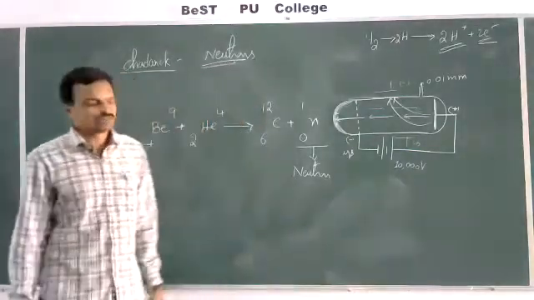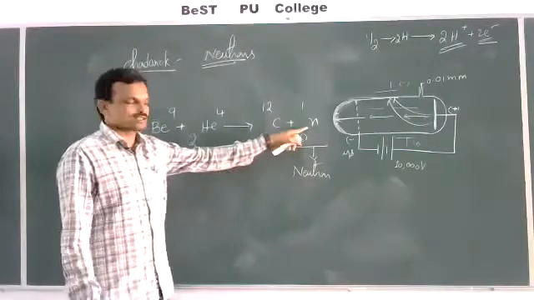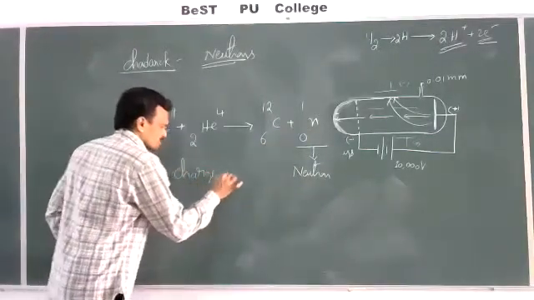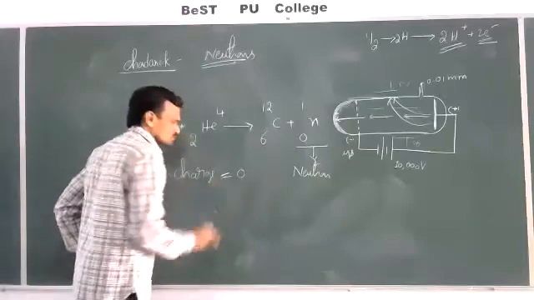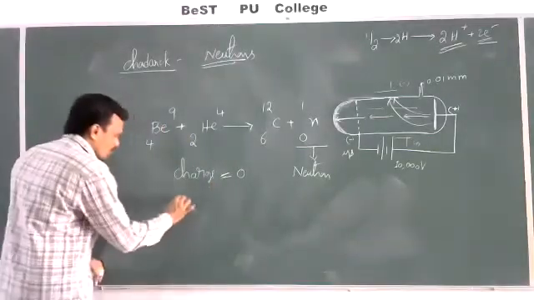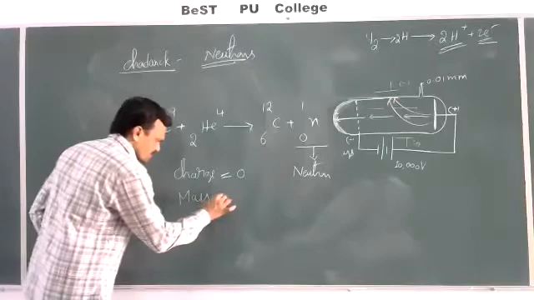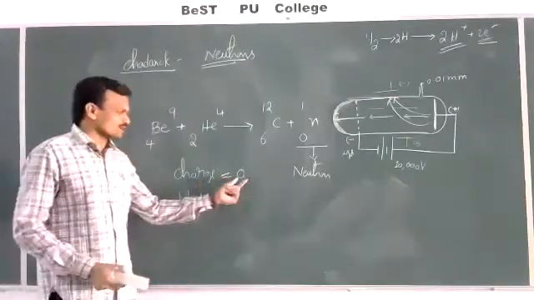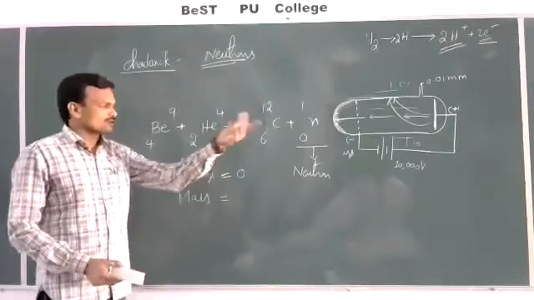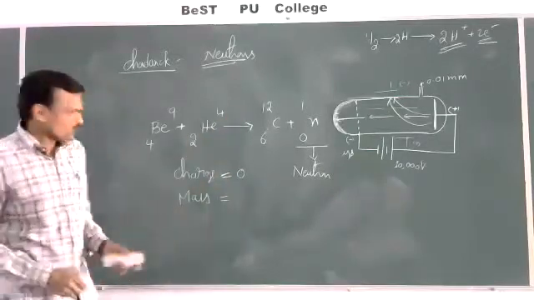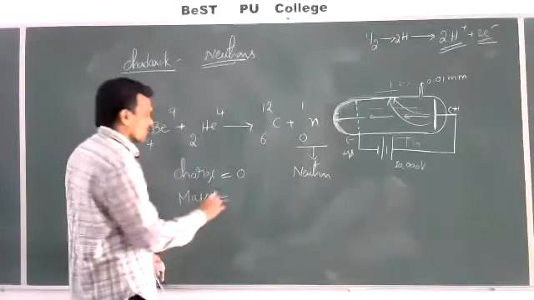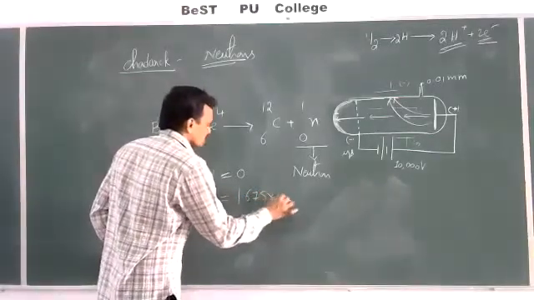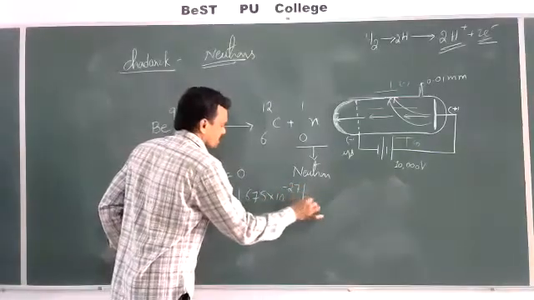What about charge? The charge of a neutron is 0, it is electrically neutral. What about mass? There is no specific charge, since it is electrically neutral. The mass of the neutron was found to be 1.675 into 10 power minus 27 kilograms.